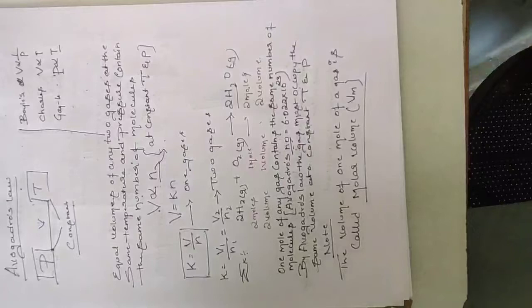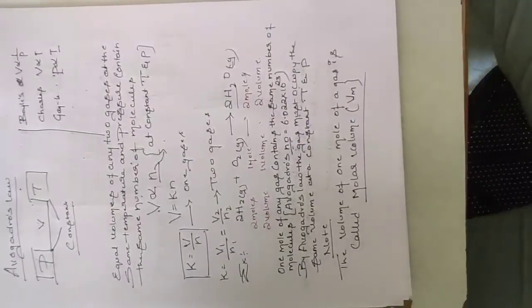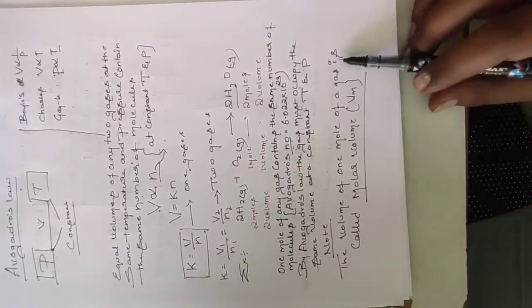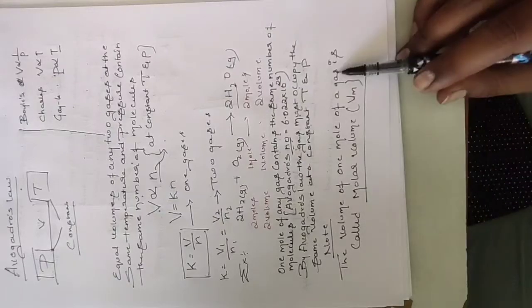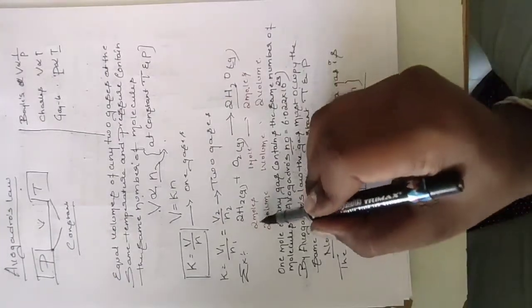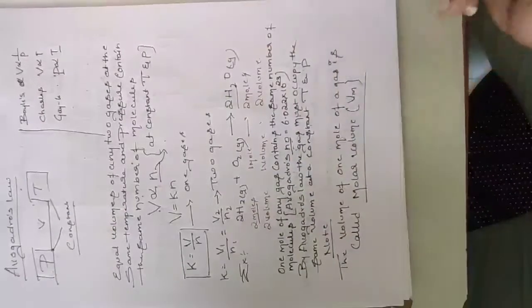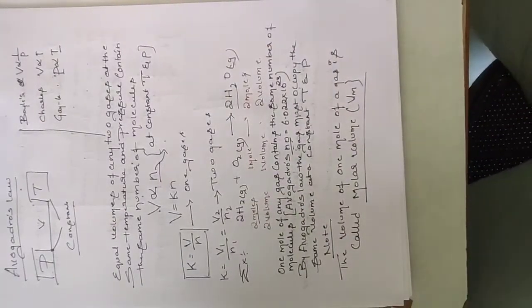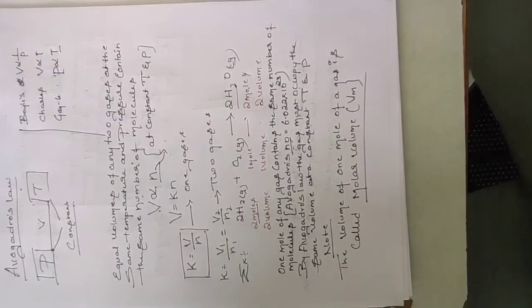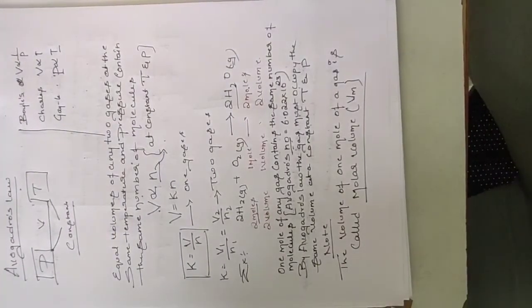They ask for 1 mark: what is molar volume? It is the volume of 1 mole of a gas. I am not talking about 2 moles; the volume of 1 mole of a gas is called molar volume. Next we are going to explain the ideal gas equation.